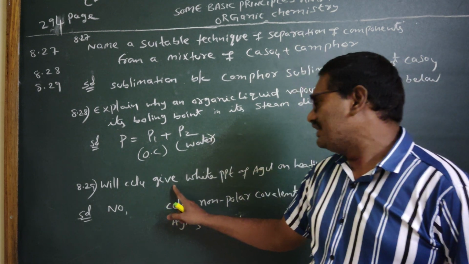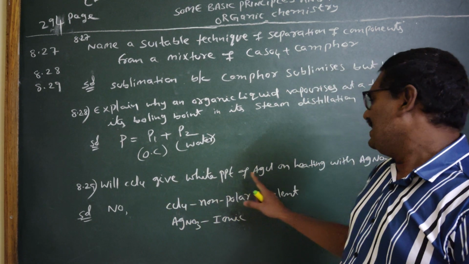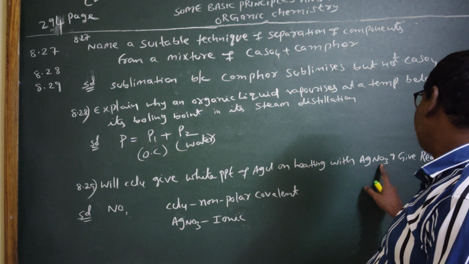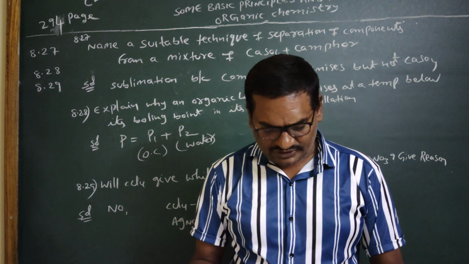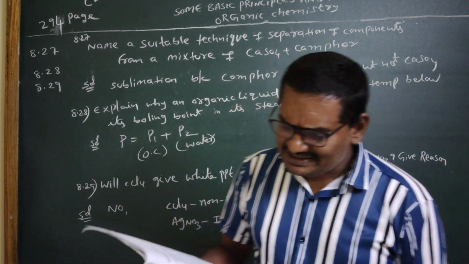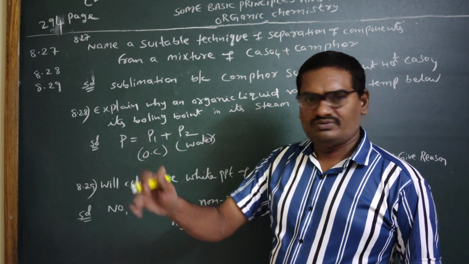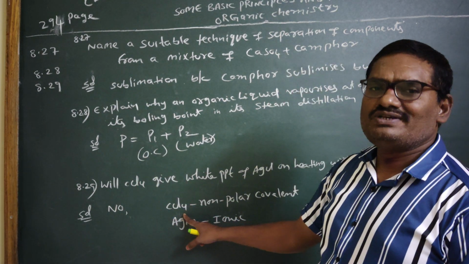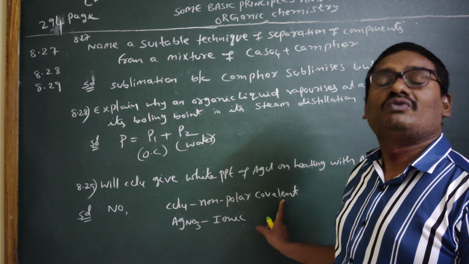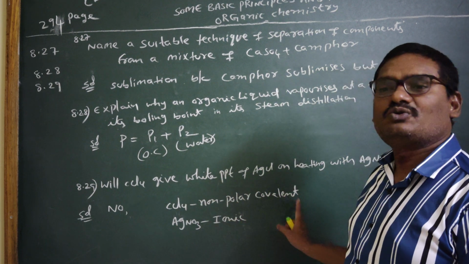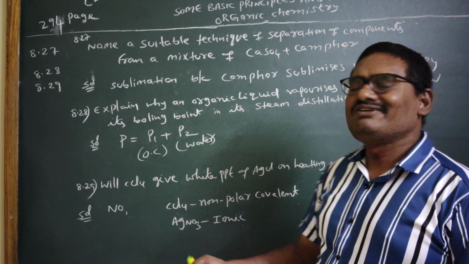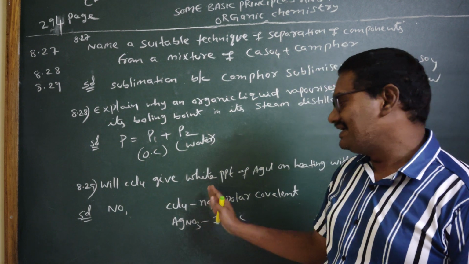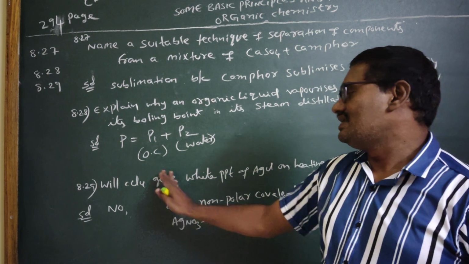Will CCl4 give a white precipitate of AgCl on heating with AgNO3? Give reason. No, because CCl4 is a non-polar covalent molecule, but AgNO3 is an ionic compound. That's why there is no reaction. So the answer is no.